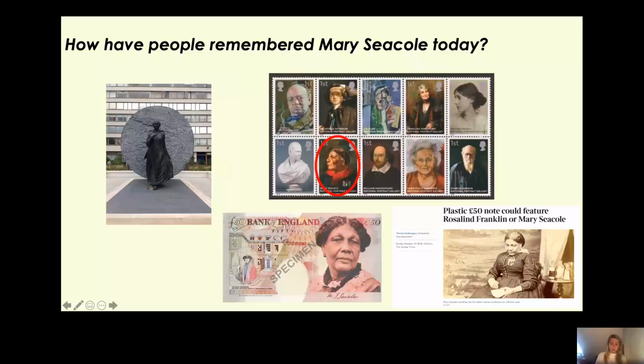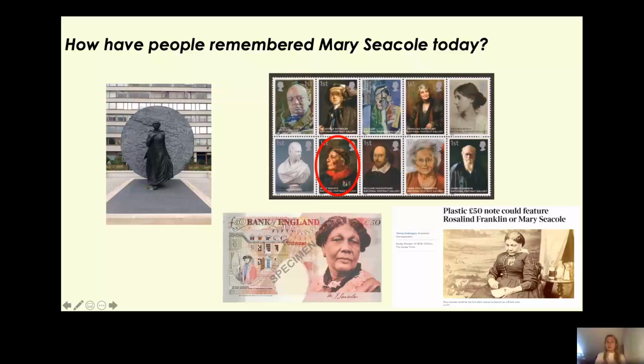And Mary Seacole was one of the choices for the £50 note, and therefore her work is still being recognised today. Her work is still being remembered today, and people want to see her on this £50 note. And can you see the newspaper article that says plastic £50 note could feature Rosalind Franklin or Mary Seacole?